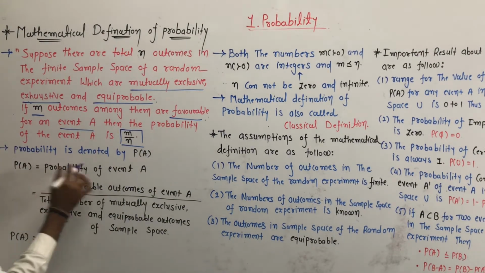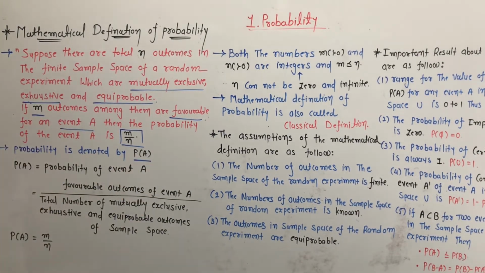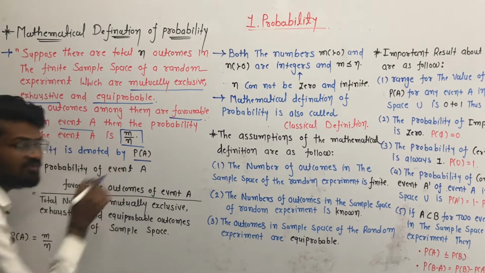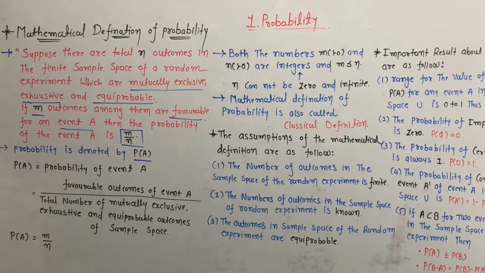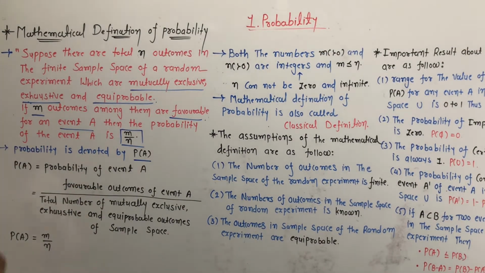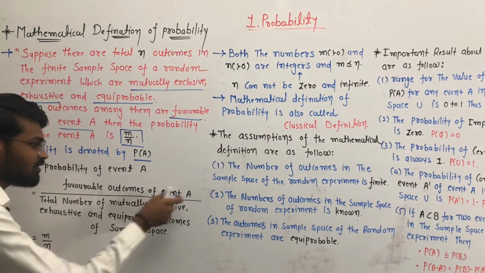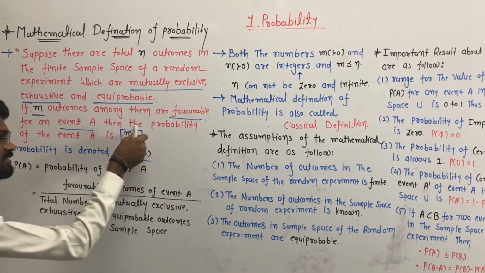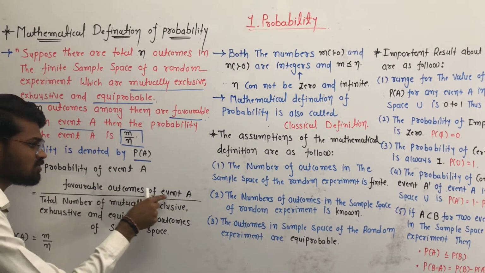So probability is denoted by P of A. P of A means probability of event A. So P of A is equal to m by n, where m means the favorable outcomes of event A.